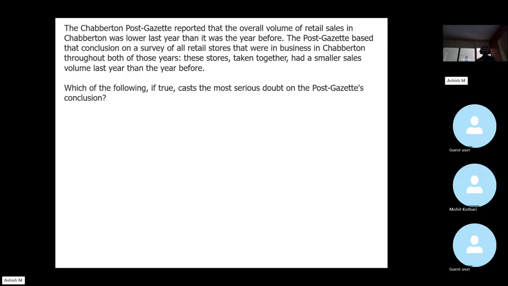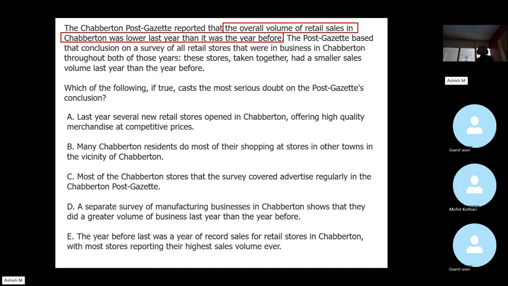The Post-Gazette's conclusion. Tell me, what is the conclusion? So overall volume of retail stores was lower last year than it was the year before, right? That's the report. Correct? And we have to weaken this. All right.